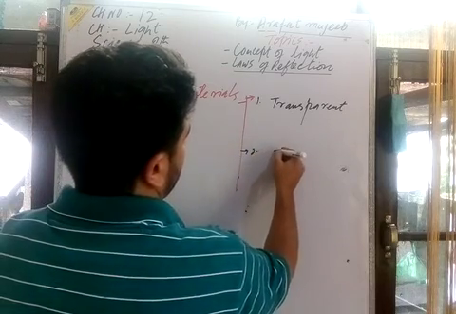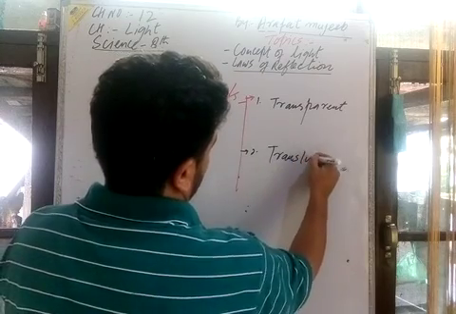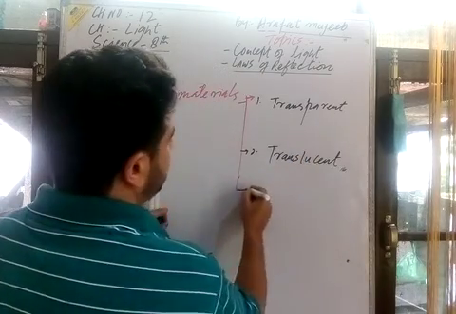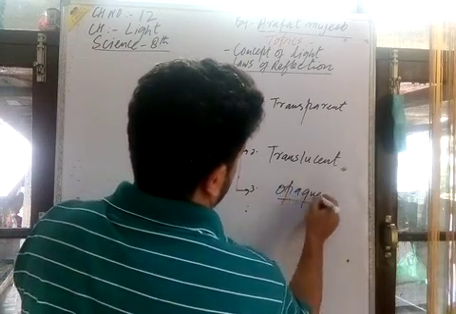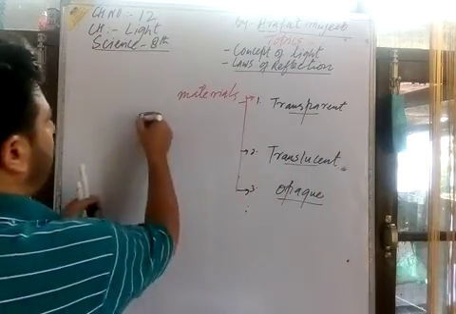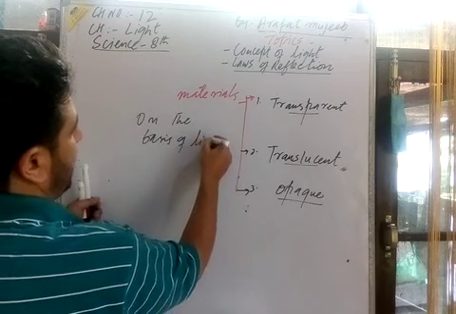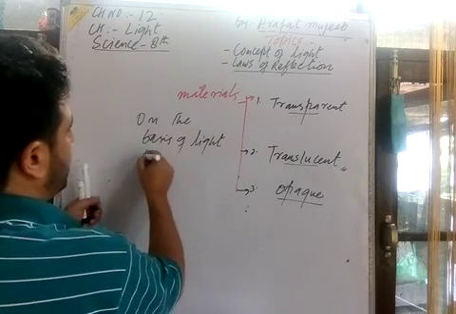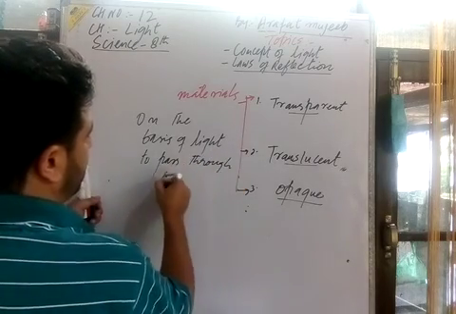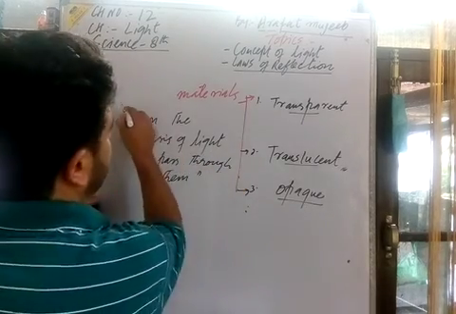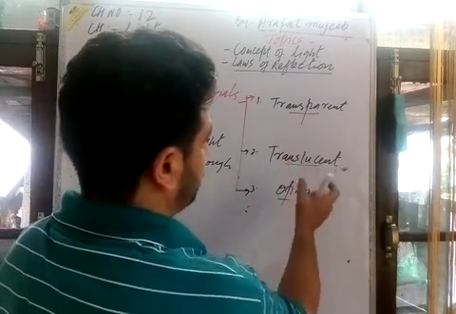Second, some materials are translucent. शाबाश. Some materials are opaque. अभी मैंने कहा opaque. These are on the basis of light to pass through them. इस पॉइंट के बेसिस पे हमने मटेरियल्स को क्लासिफाई किया है ट्रांसपेरेंट, ट्रांसल्यूसेंट, ओपेक.